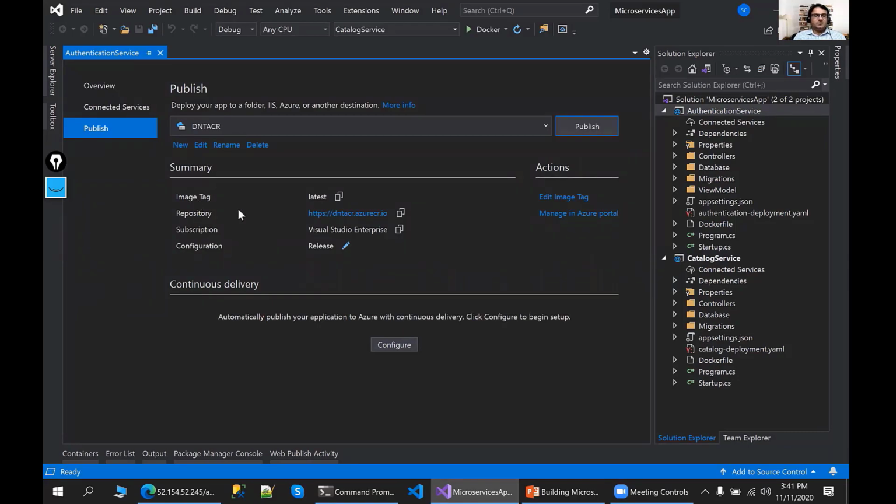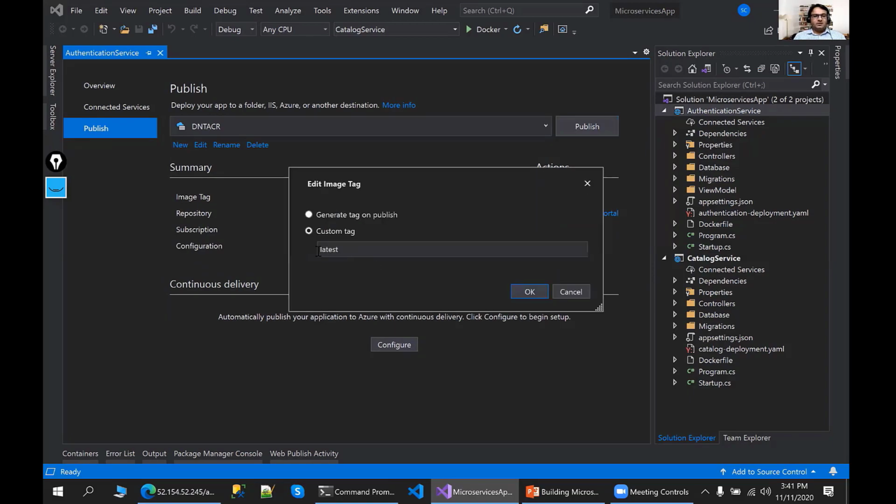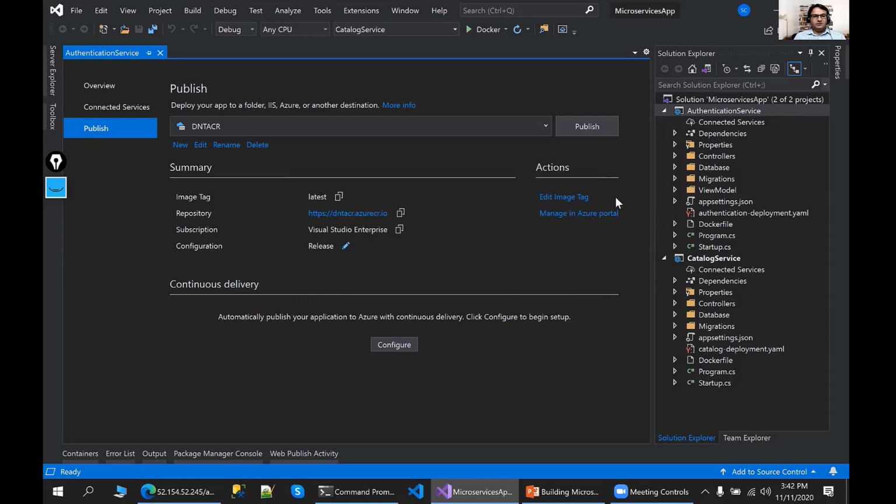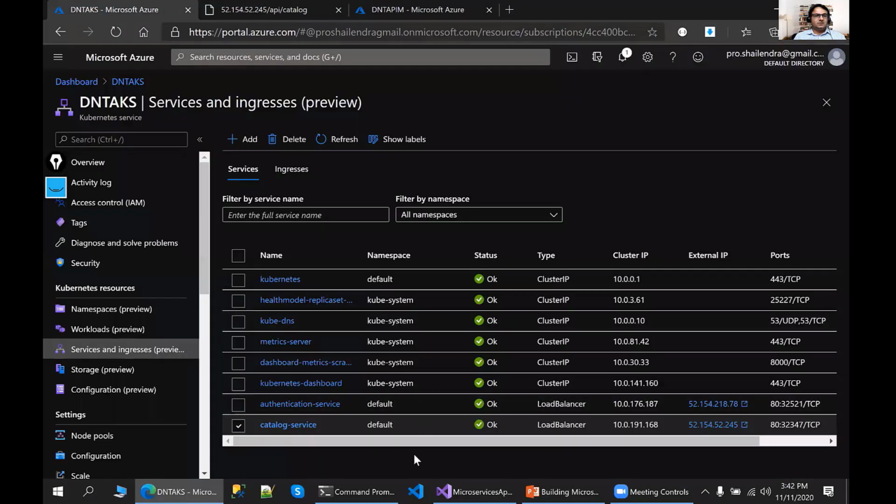And here, if you are willing to change the image tag, so there is option here edit image tag. You can mention a version number, let's say V1, V2, V3, even a numeric value also you can mention. It's up to you how you are maintaining your versioning. So I'm not mentioning here versioning over there. It would be here by default latest. Click on the publish button. It will publish to here over there.